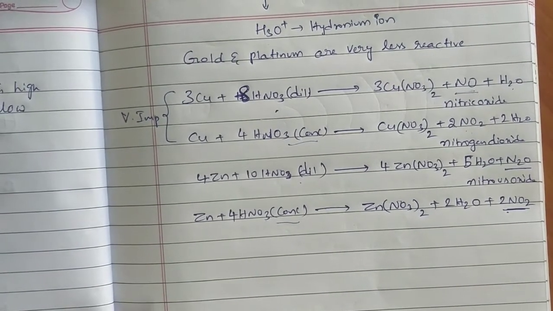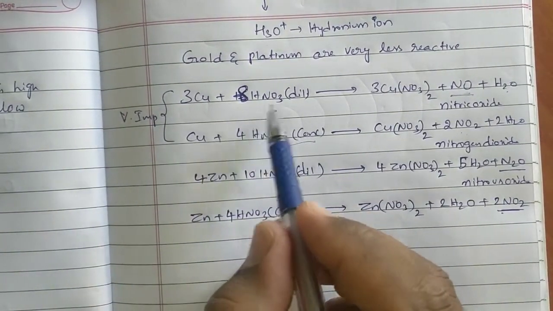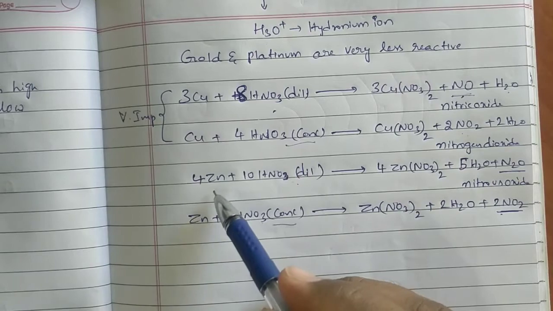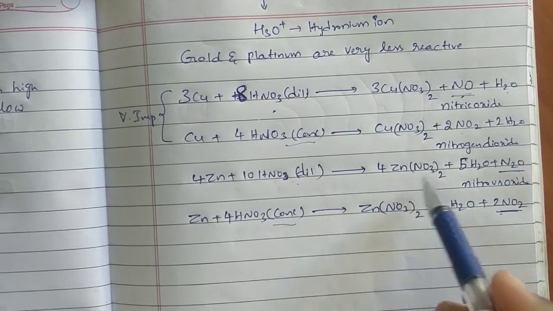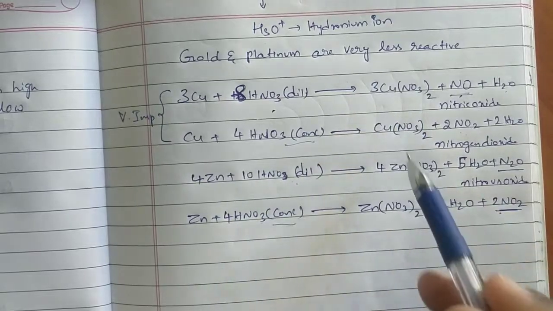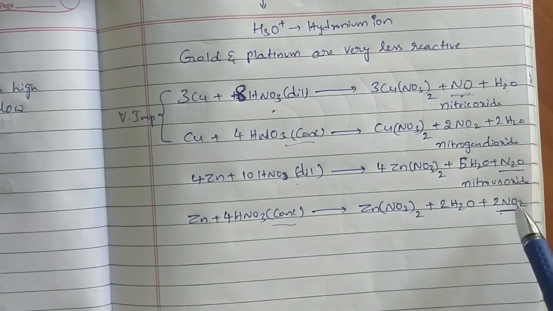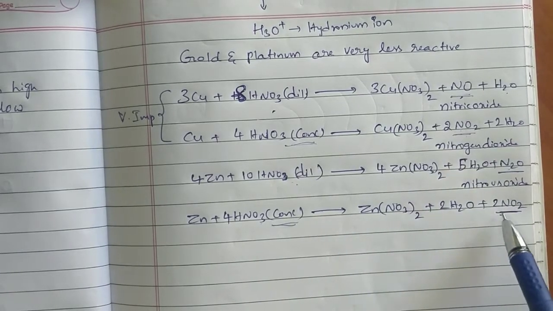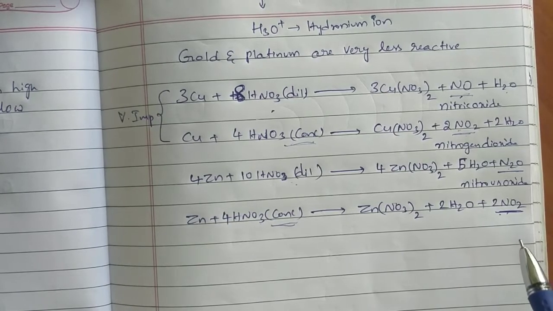Remaining reactions you will study normally. I hope you are clear about this one. With the dilute HNO3, copper will give NO. With the dilute HNO3, zinc will give N2O. Remaining are nitrate of copper, nitrate of zinc, and water, which are the same. Everywhere we are getting nitrate of copper and nitrate of zinc. Those are okay. We need to mainly concentrate on these oxides. What are they going to release? With concentrated HNO3, both copper and zinc are going to release nitrogen dioxide only, NO2. Is it okay, ma?